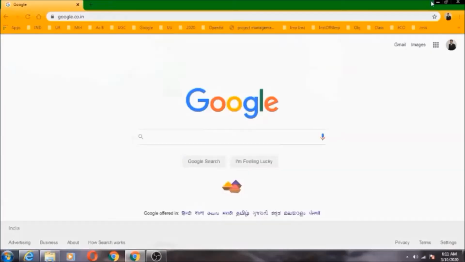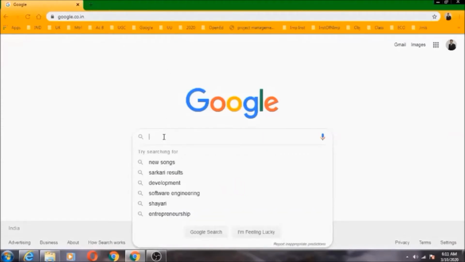a software program BlueJ, which is an integrated development environment, IDE, for the Java programming language. In order to install BlueJ, we will start a web browser. We will search for BlueJ on Google.